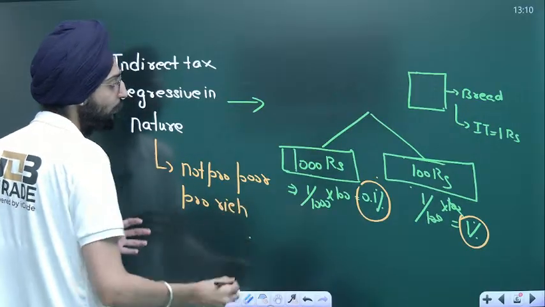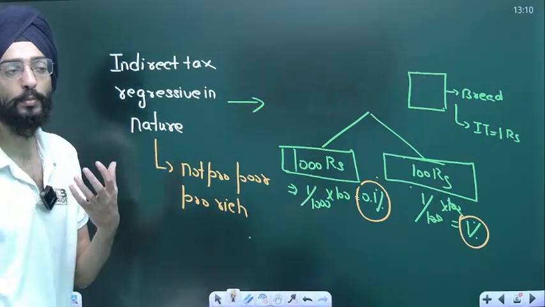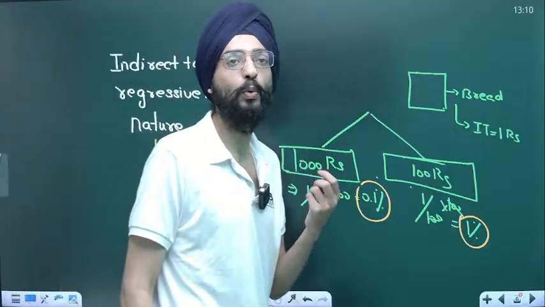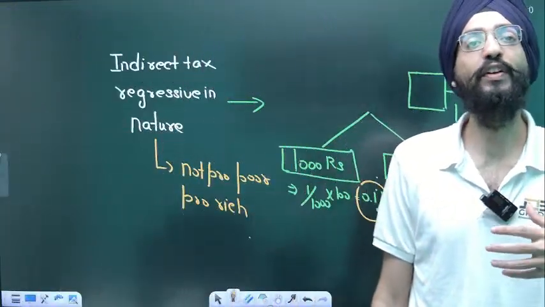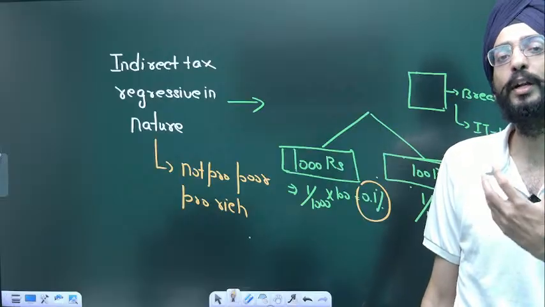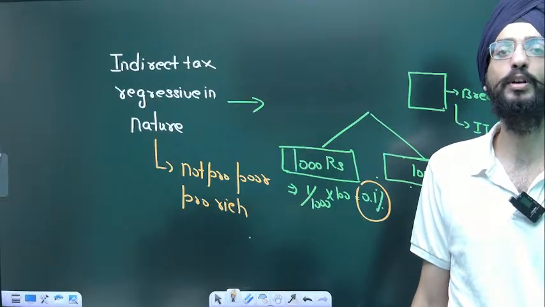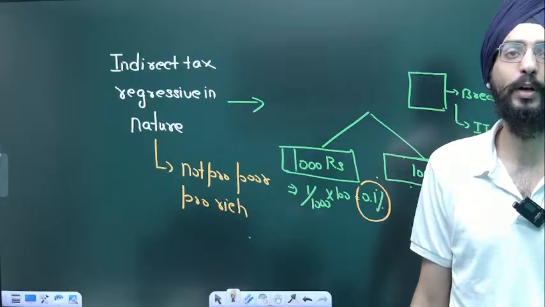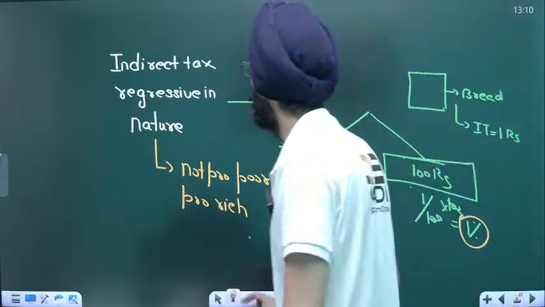So when you talk about GST, when you talk about any indirect tax, it's pro rich. It favors the rich person as compared to any middle class person or any person coming from a working class family. I hope you got this.